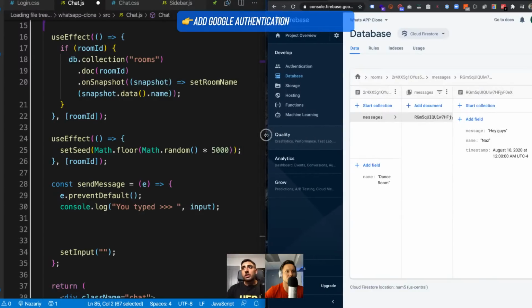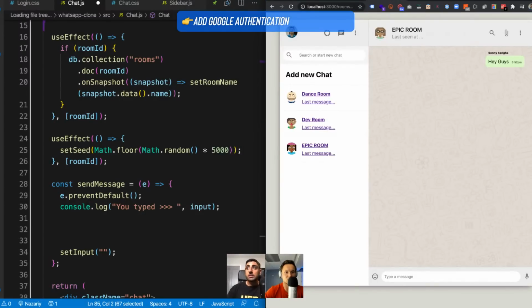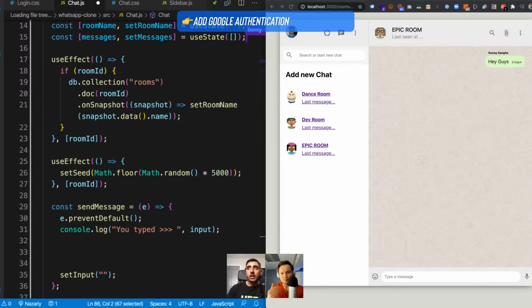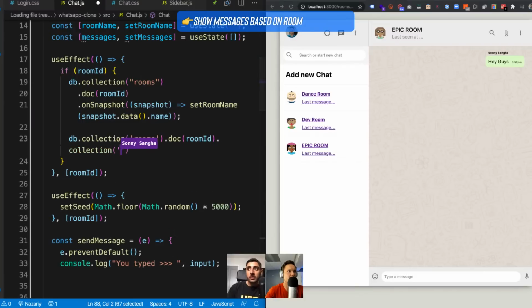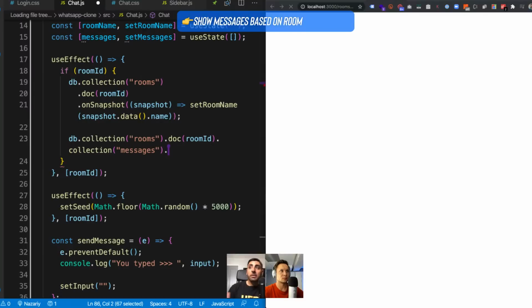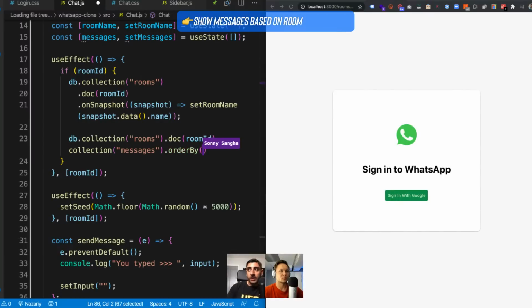What we're going to do is create a piece of state called messages, which keeps track of all the messages. So: messages, setMessages, useState, with an empty array as the initial value. Then inside the useEffect, where we grab the room name, I'm going to say db.collection, go into the collection of rooms, then go into the document, which is the room ID. Remember, this is passed in the URL because we're using React Router. Then go inside the collection of messages, and when we get the collection of messages, order by timestamp.